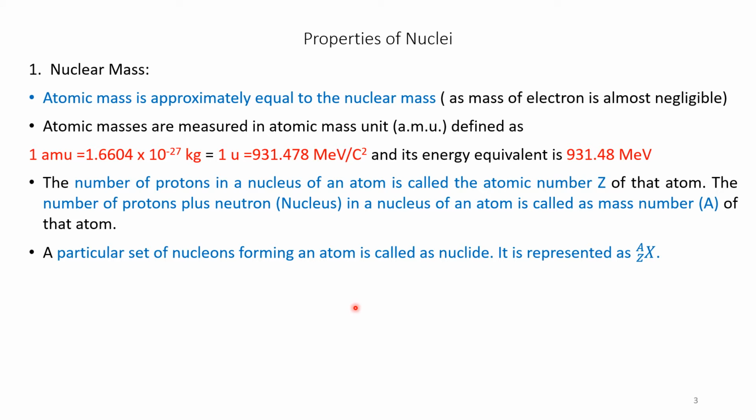Please remember this, that is if Z is same for different nuclides but A differs from one element to another, these are called isotopes.